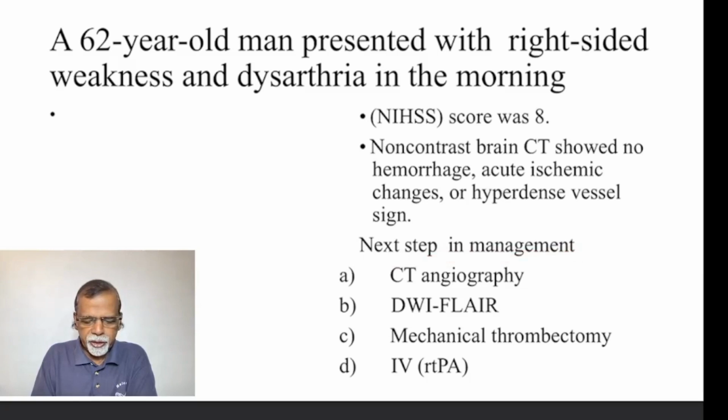Option A, CT angiography. Option B, MRI, diffusion weighted imaging, FLAIR mismatch. Option C, mechanical thrombectomy. Option D, IV rtPA, that is thrombolysis.